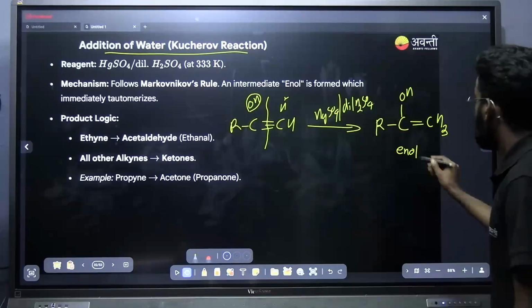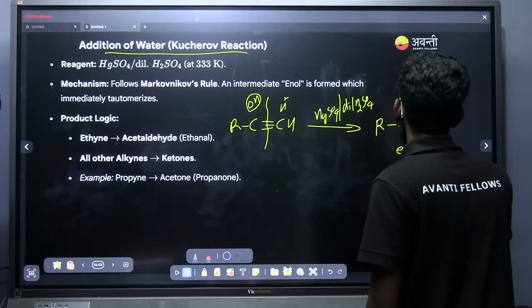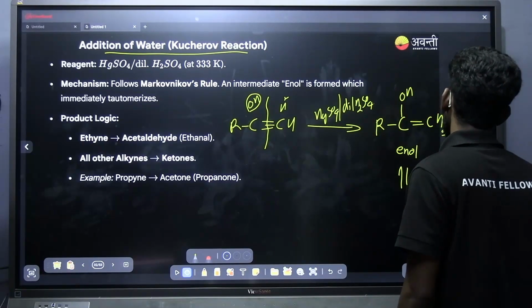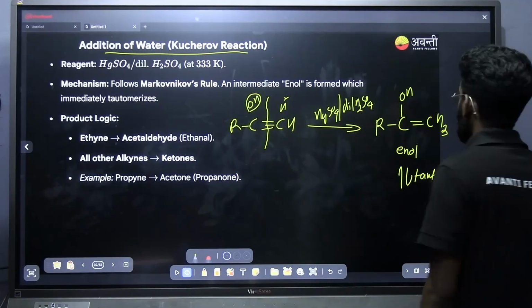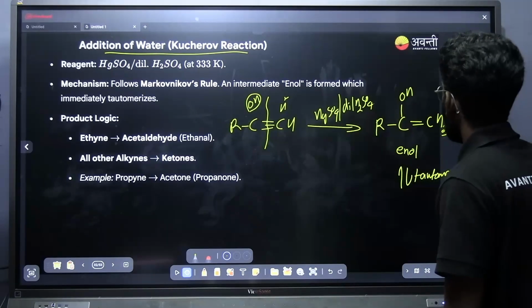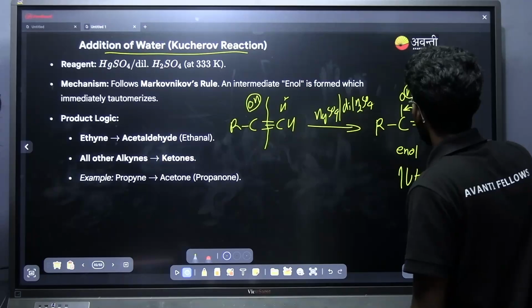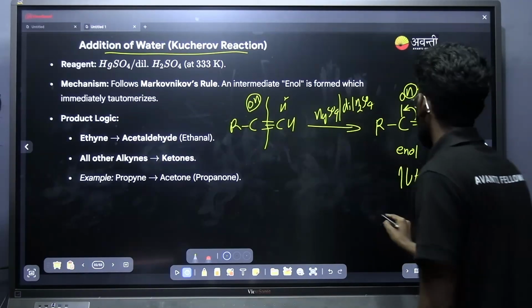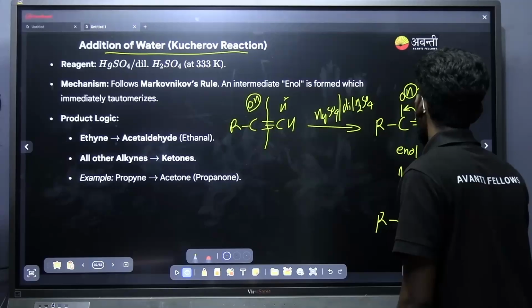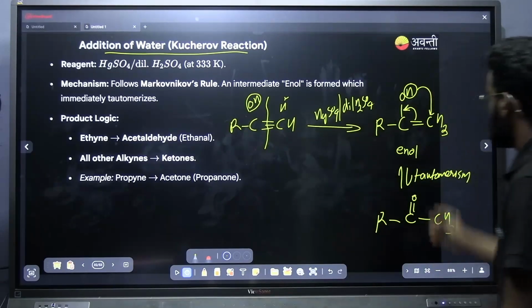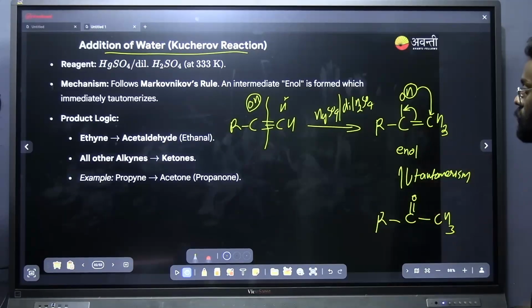And what is the next step? Here, the enol is forming. This enol will have a tendency to undergo tautomerism. As a result of the tautomerism, what is the product you are getting? According to the tautomerism step, this double bond will shift towards here, and this hydrogen will be caught on this carbon, resulting in the production of a ketone. That is, the enol is converted to a ketone. This is called keto-enol tautomerism.